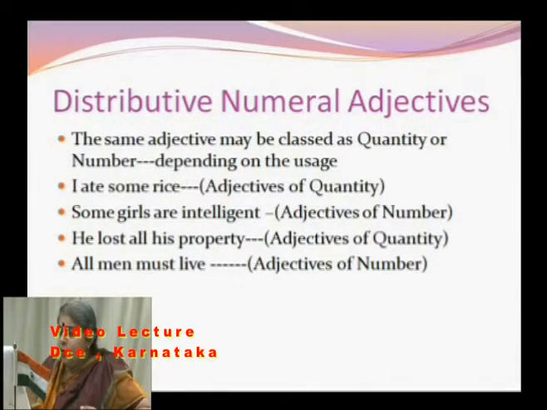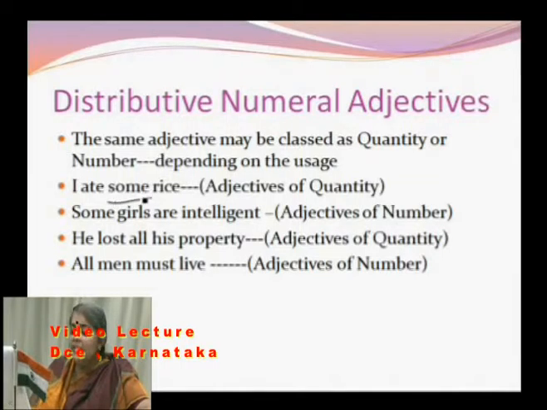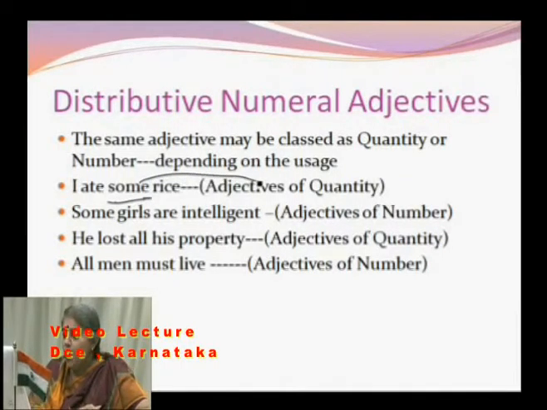Now, distributive numeral adjectives, continued. The same adjectives that I have listed could be classed for quantity or number. How do we know? It depends once again on the way we use these adjectives. Now, I said indefinite numeral adjective for what? Some. You can classify it as what? Adjective of quantity. Some girls are intelligent. Here some refers to what? Number.